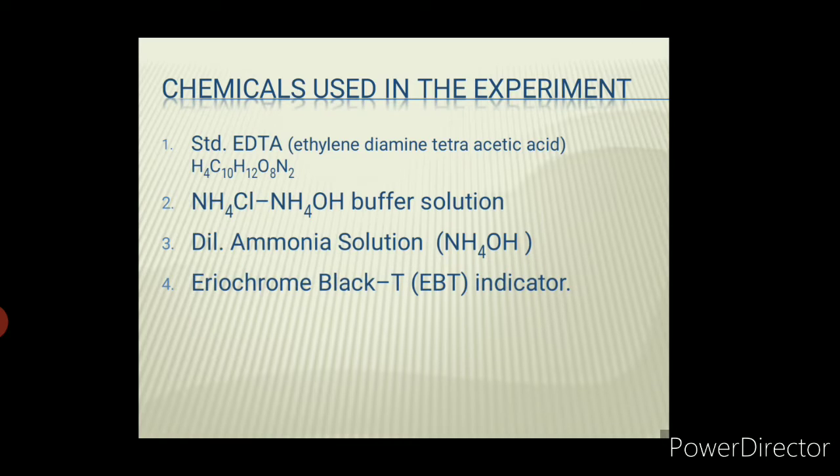Then the next chemical we are using is Eriochrome Black T, EBT indicator, which shows a color change during the experiment, wine red to blue. Then hard water sample, of course. Then distilled water to prepare the EDTA solution, and also for rinsing purposes we need it. These are the chemicals we are going to use during the experiment.